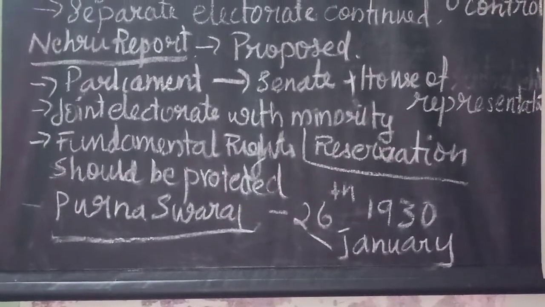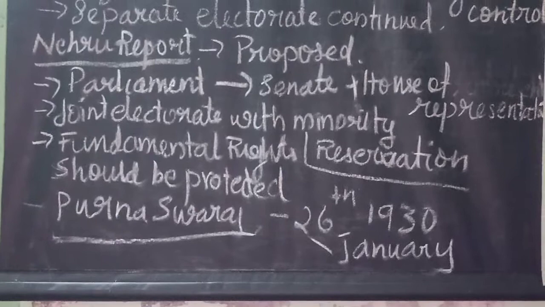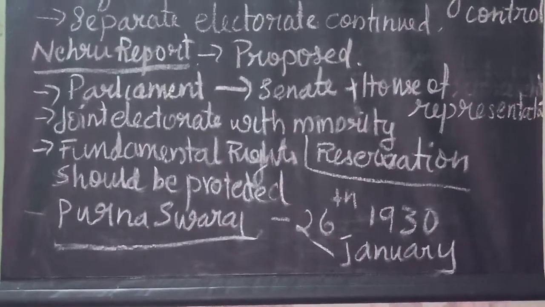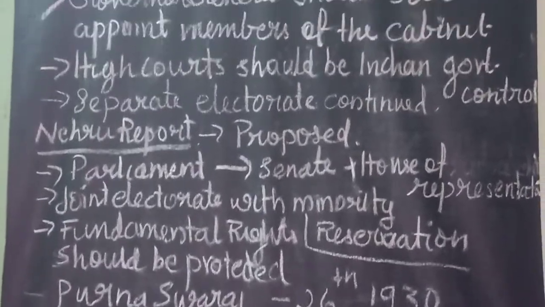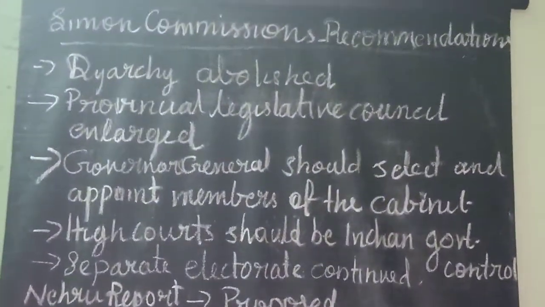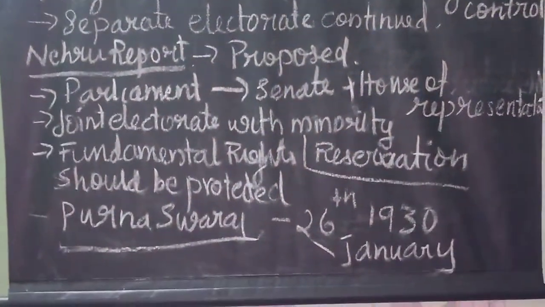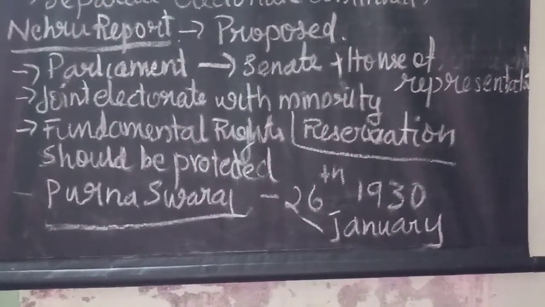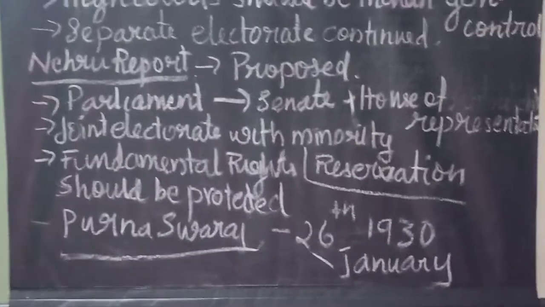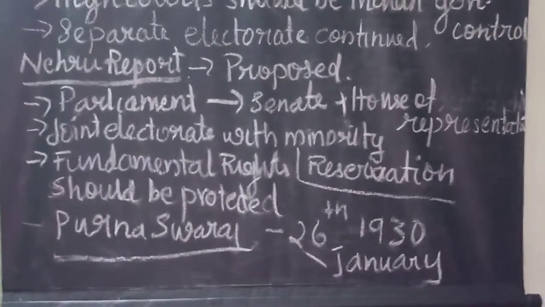Then the next reason, the Declaration of Purna Swaraj. What is it? The Calcutta session of the Congress gave a last warning to the British government to accept the Nehru report by the end of 1929 or to face a mass movement.